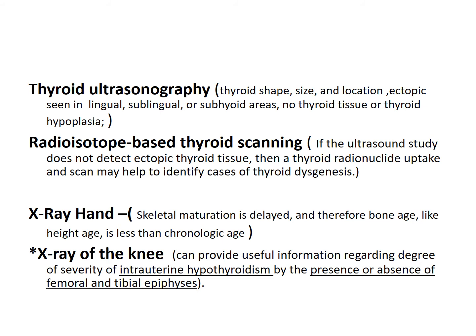Bone age is the age which we identify visualizing the X-ray, and chronological age is the actual age of the child according to his or her date of birth. So the bone age is less than the chronological age. X-ray of the knee will provide useful information regarding the degree of severity of intrauterine hypothyroidism by the presence or absence of femoral and tibial epiphysis.